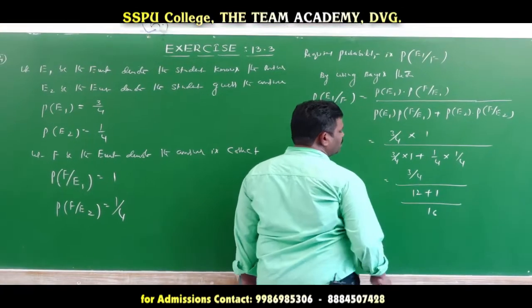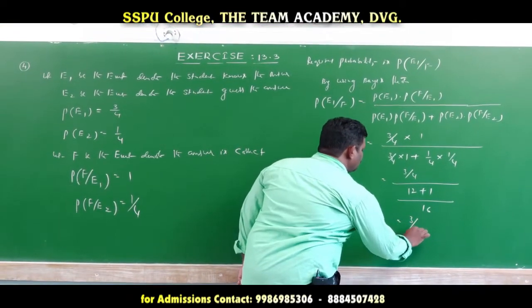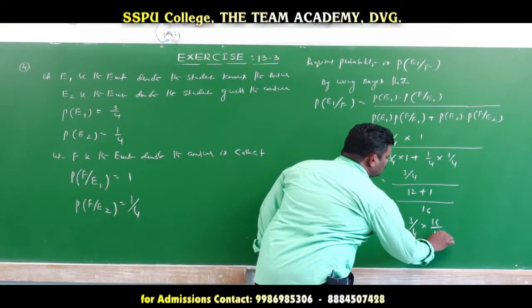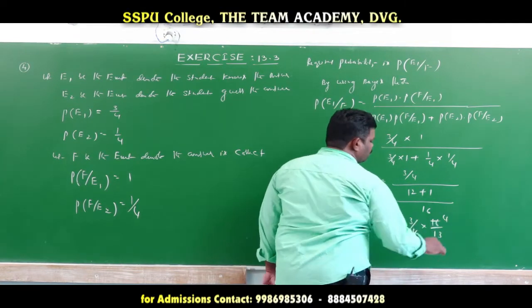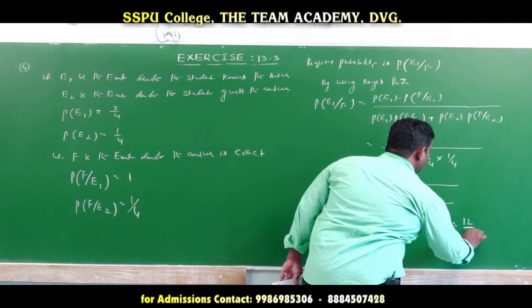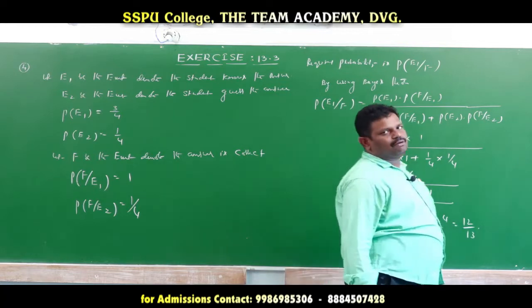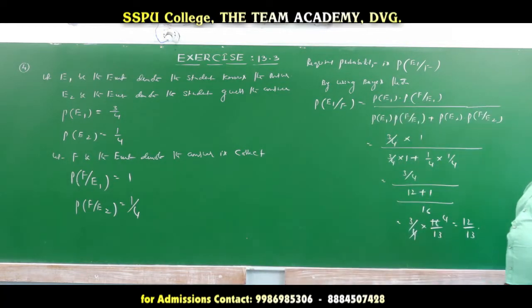12 plus 1 value, that is equal to 3 by 4 into 16 by 13. 4 ones are 4, 4 fours are 16, that is equal to 12 by 13. So that is the required probability of the given question.